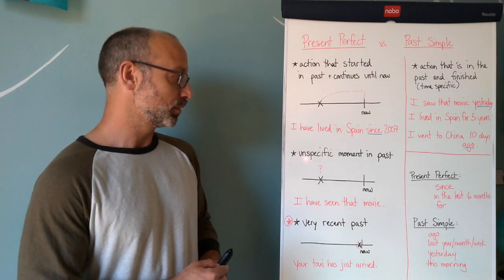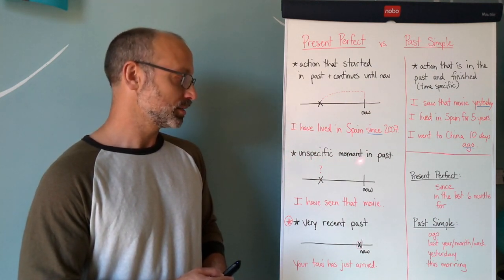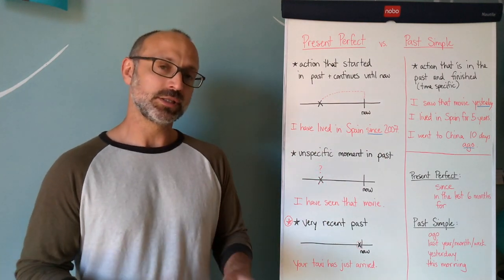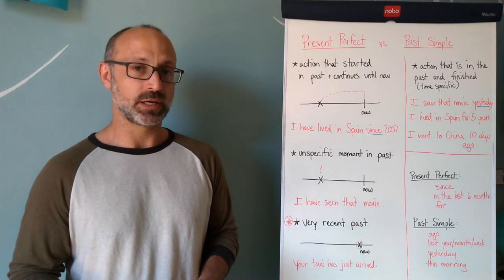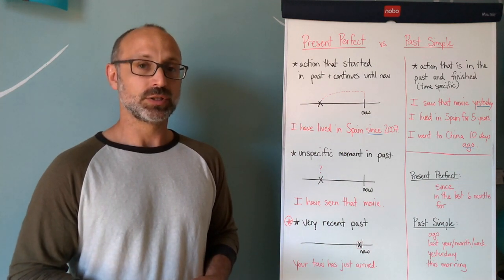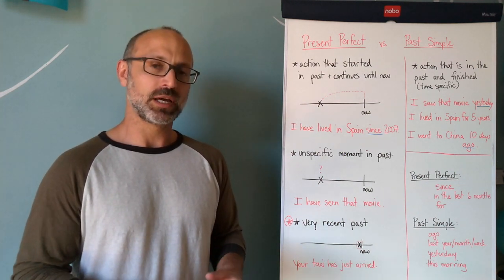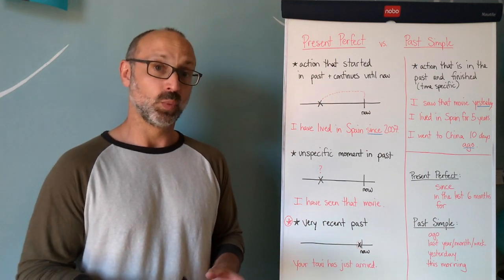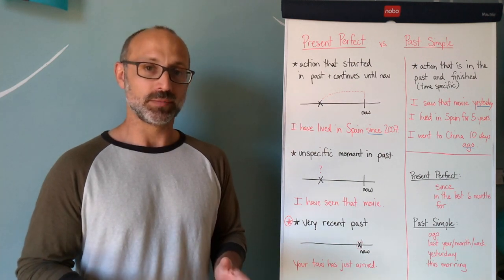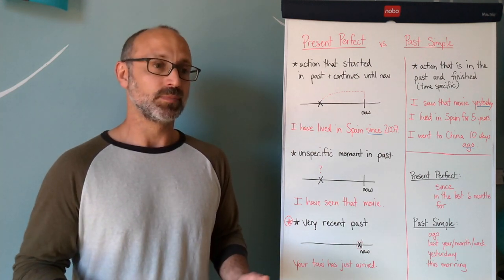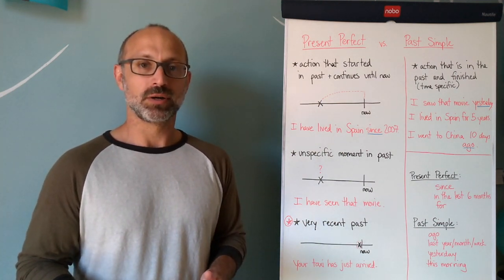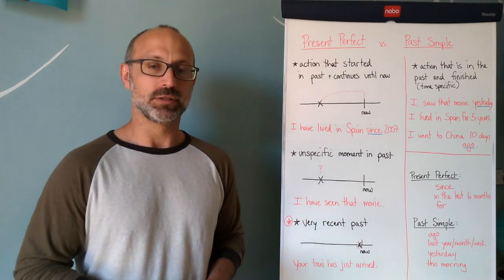A moment in the past, okay, an unspecific moment in the past, for example here, but we don't really know when, right? And this is important because in a moment we're going to contrast the present perfect with the past simple, and this is a big difference, all right? So if we're kind of time unspecific, we don't specify when we saw the movie, right? We can use the present perfect to describe this situation, all right? So the example was this: have you ever seen this movie? Yes, I've already seen it. All right, I saw it last year.